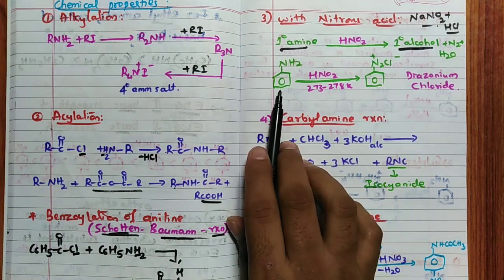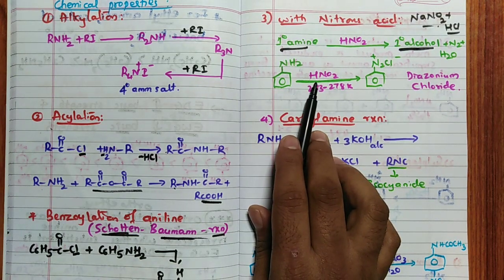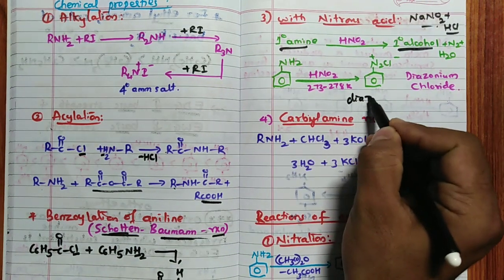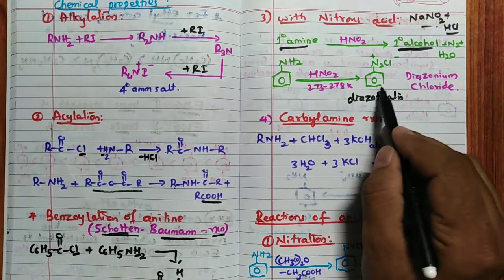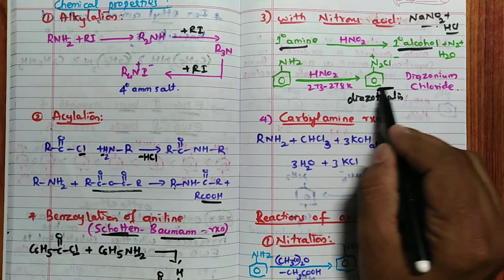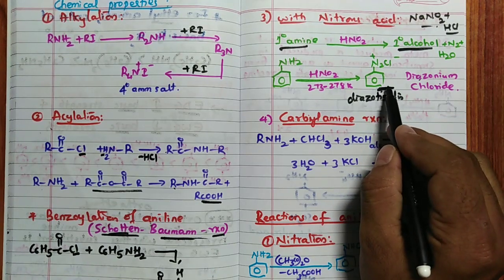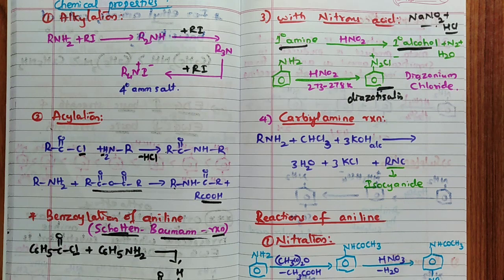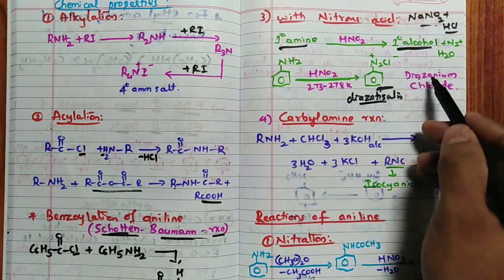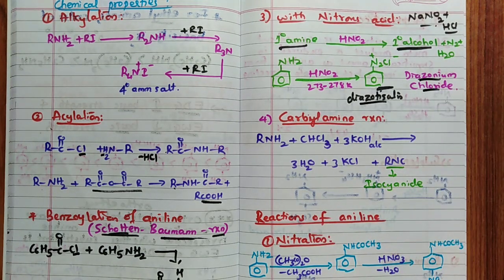If it is aniline, it undergoes the diazotization reaction. We call it the diazotization reaction. Remember, diazonium chloride is formed. Very, very important organic compound used in the synthesis of fluorobenzene, chlorobenzene, nitrobenzene, benzene itself, alcohol, azobenzenes, etc. Very, very important. Diazotization gives rise to diazonium chloride.